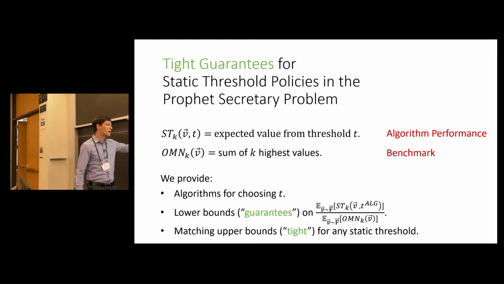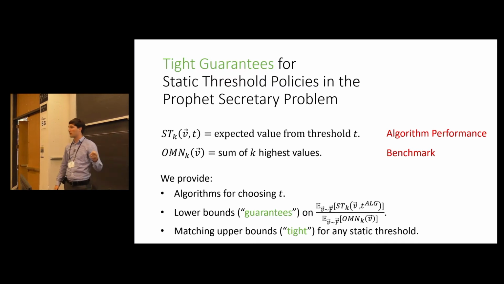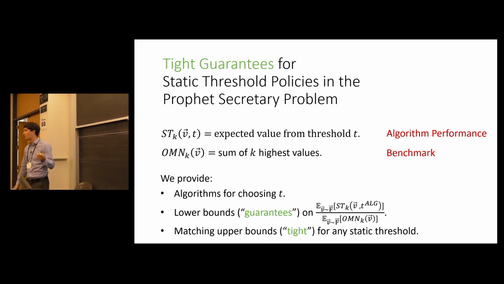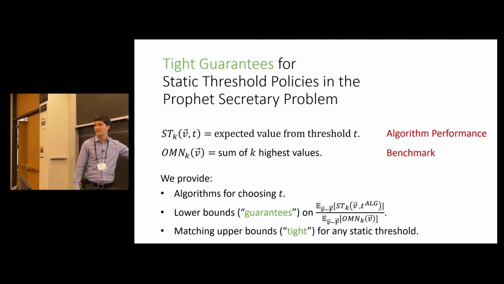What we do in this paper, we're going to give you some algorithms for choosing t. We're going to give lower bounds on the fraction of the omniscient benchmark that you can obtain by using these algorithms. So you'll always get a specific fraction of this benchmark. And then we'll actually provide matching upper bounds. This is hence the word tight, showing that no matter how you chose t, there are some bad examples for which you couldn't get a better fraction than what we prove.